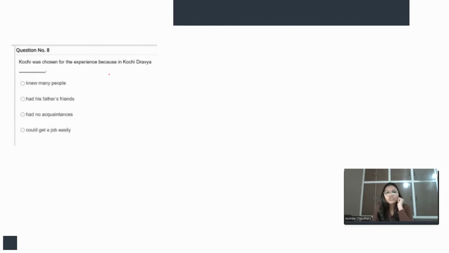The next question is, Kochi was chosen for the experience because in Kochi Dravya knew many people. No, Dravya decided to go where the place is completely new and he is not familiar even with the language of that place, right? So Dravya couldn't use any identity because of the conditions, and also that was his own decision that he would go to a city where he doesn't know anyone and not even the local language.